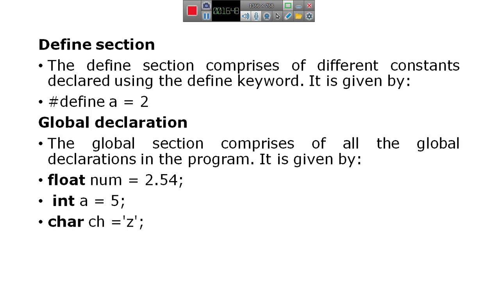For example, hash define a equals 2. Here I am storing a value, an integer number 2, in a location. The location name is a, which is a constant. Once the value is stored in the memory location, we cannot change the value again.